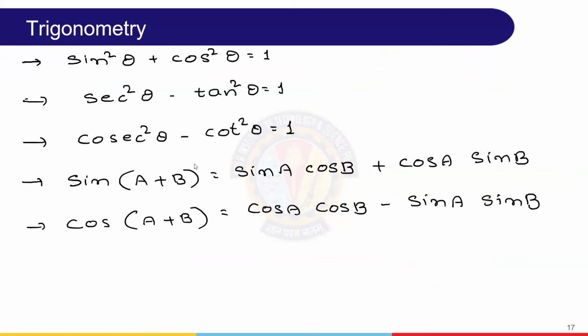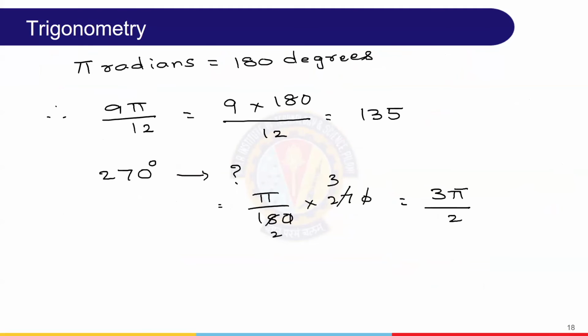So this is about done. And one more, I think this is another important aspect. There are two kinds of expressing the angles. Actually, one is radians, the other one is degrees, right? There is a relation. We are not getting into what is radian and degrees. There is a relation between these two: pi radians equal to 180 degrees.